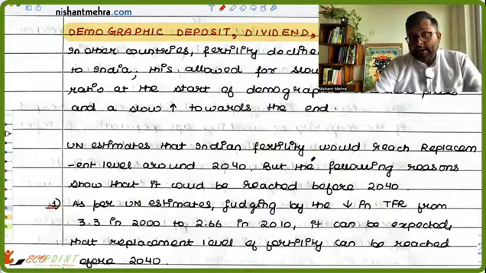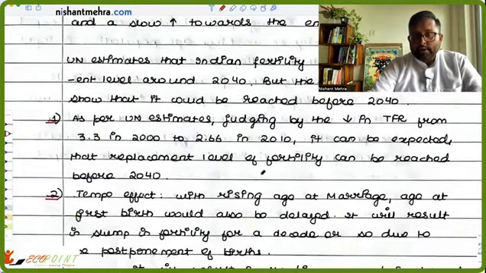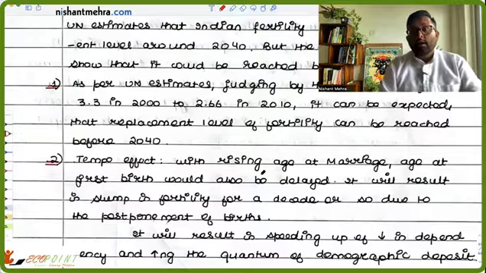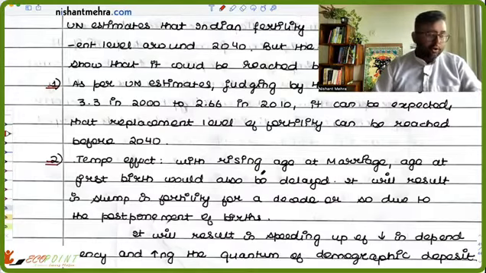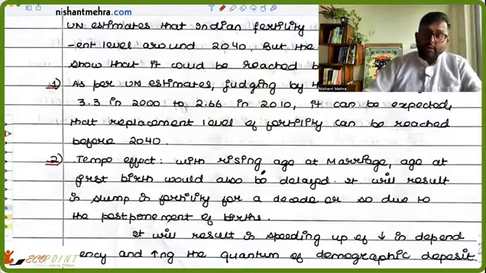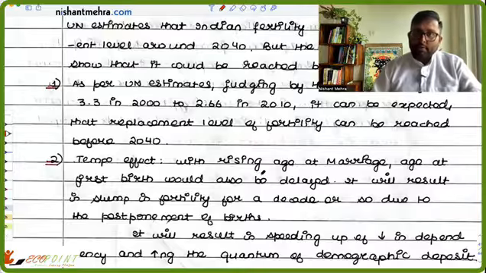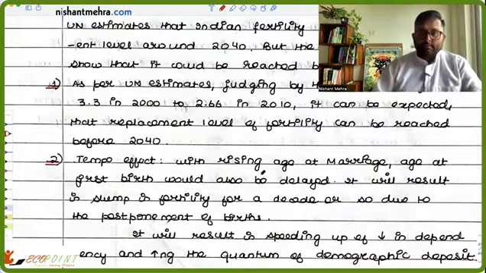for why Indian fertility could actually reach its replacement level before 2040 is what is called the tempo effect. There are delayed marriages now. People are not getting married early. Some people are getting married in their 30s, 40s also. So naturally, if they're getting married late, they will have their first child also late. And there will be a postponement of births for around a decade.